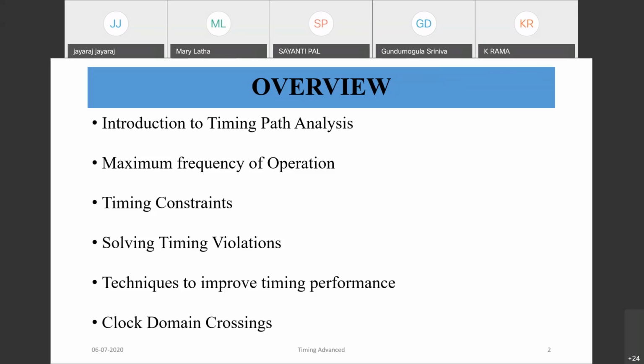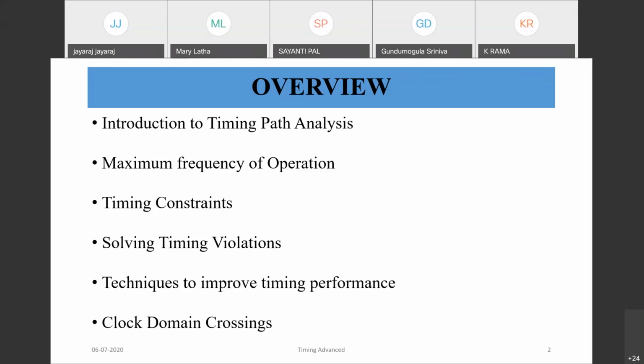So timing should meet means our performance requirement is, say, should work at 100 megahertz is required for that application. Then timing should meet, otherwise the chip or our circuit will degrade the design performance. So that is an important need of timing constraints.